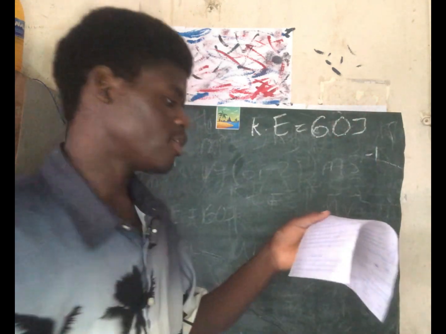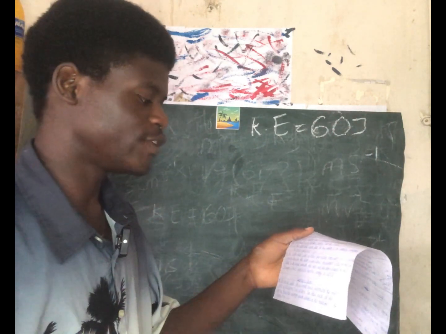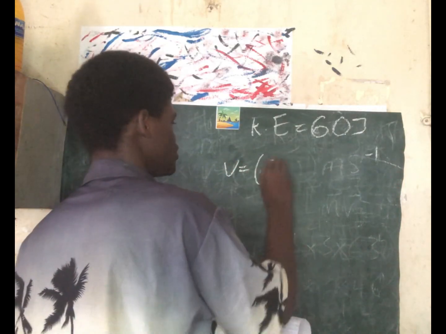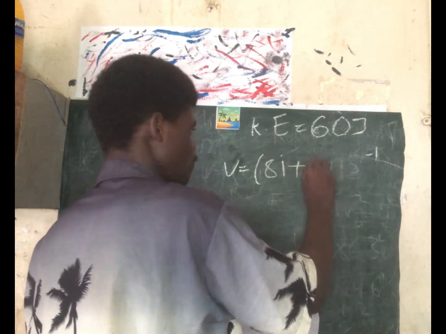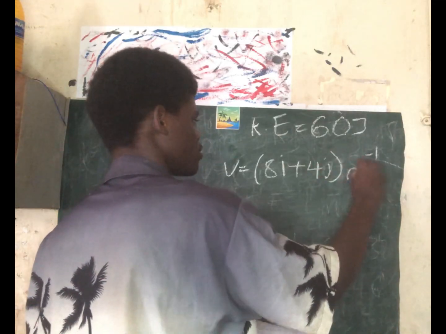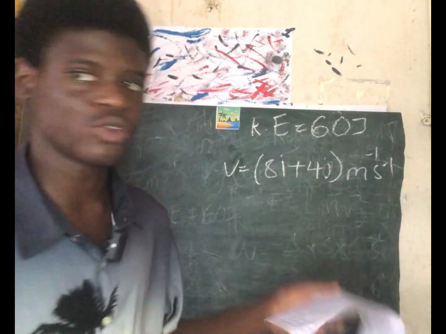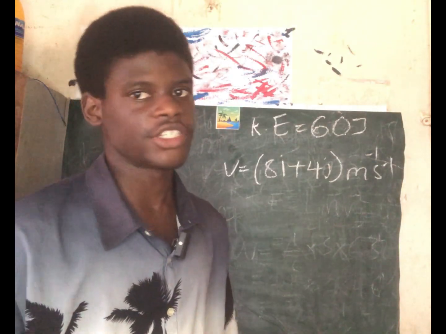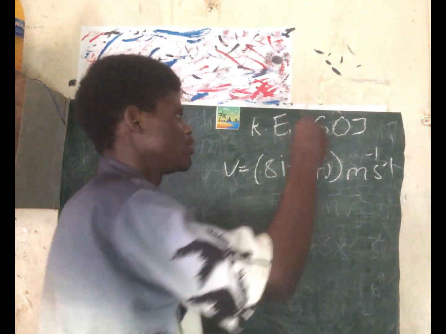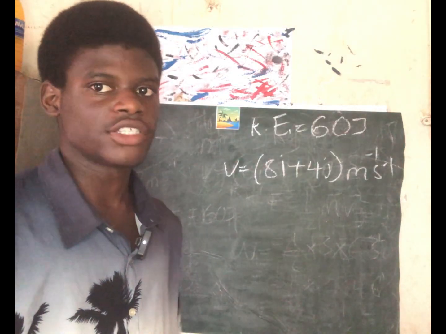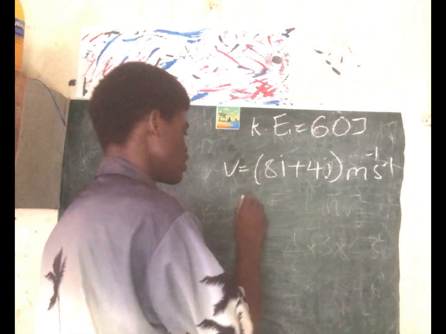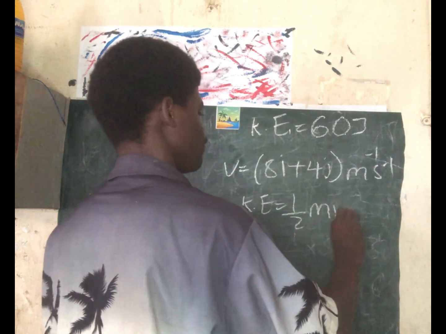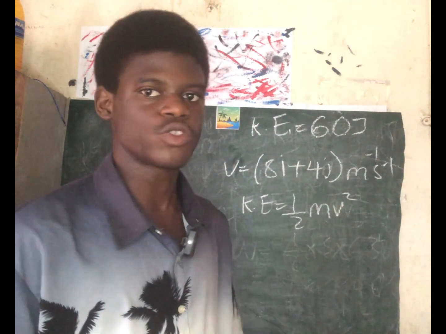To find the total work done, we know total work done is change in kinetic energy. We already know the initial kinetic energy. What's the final kinetic energy? The formula for kinetic energy is half mv squared.